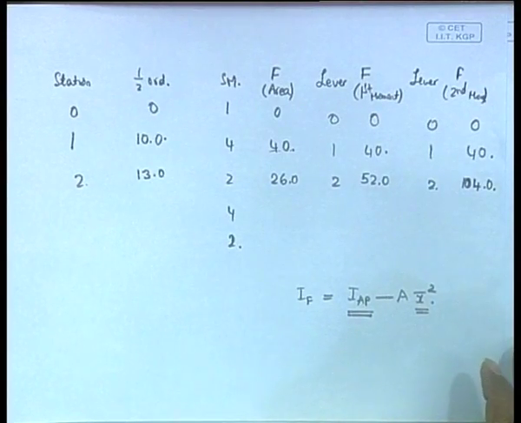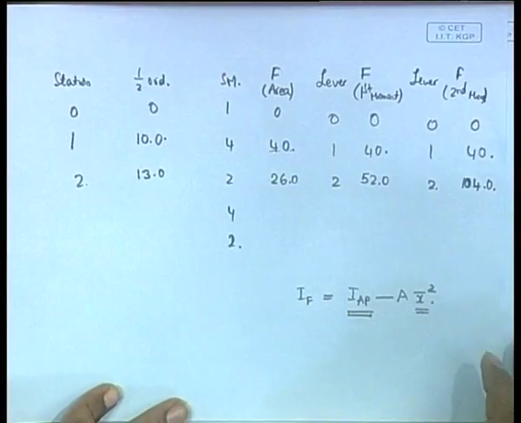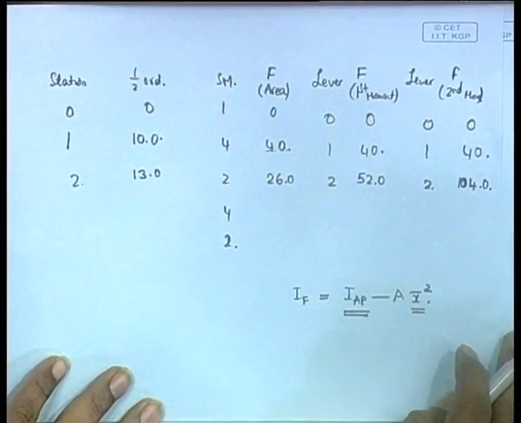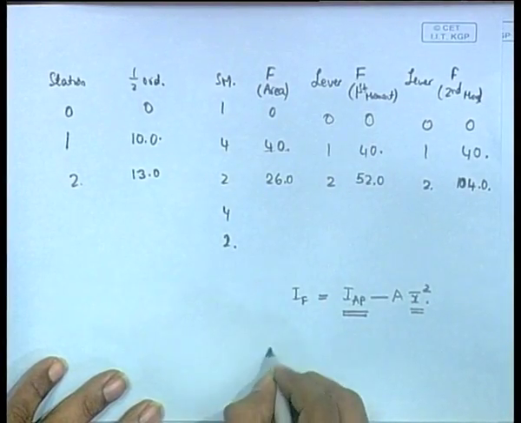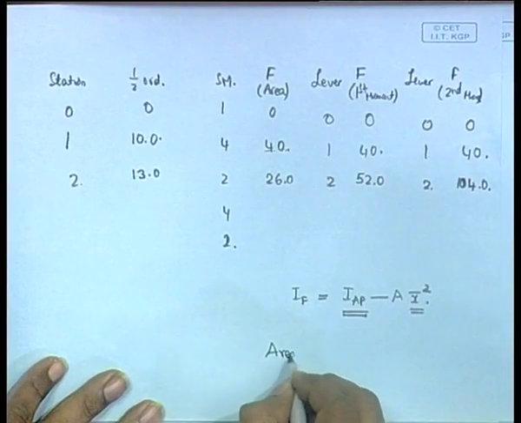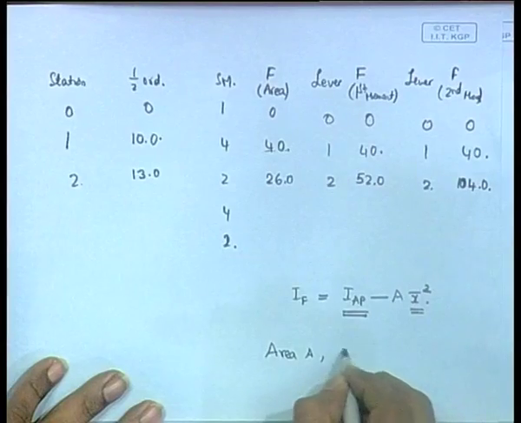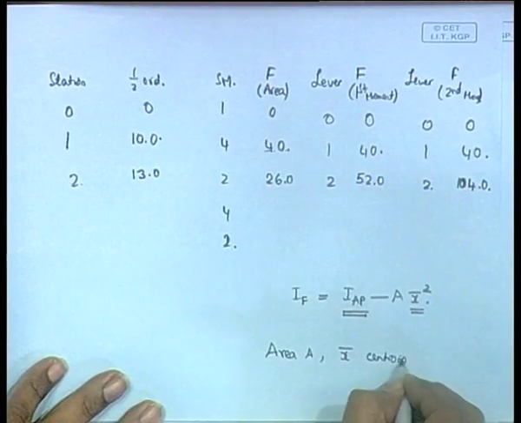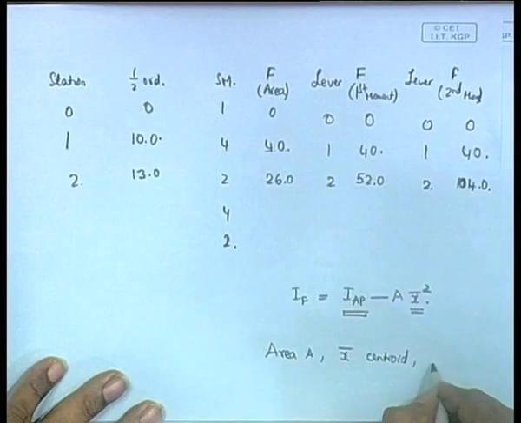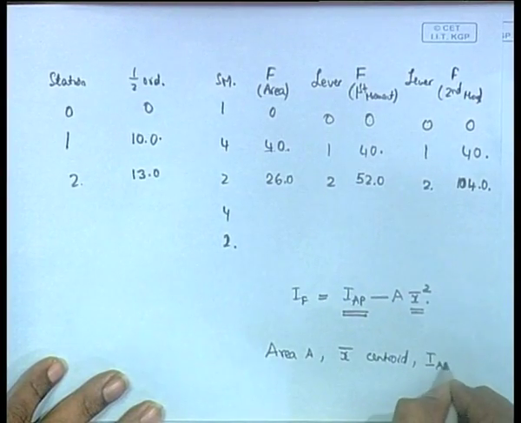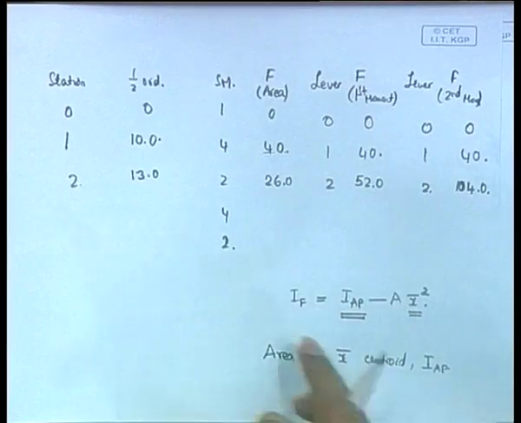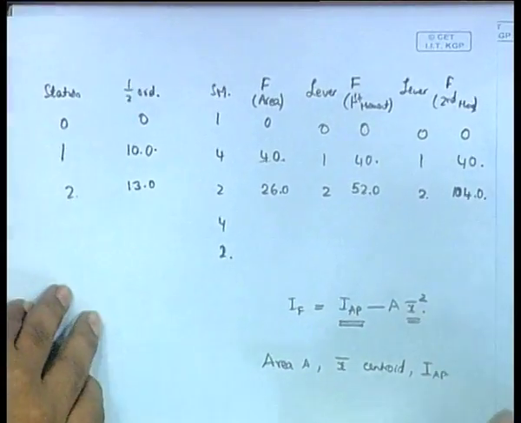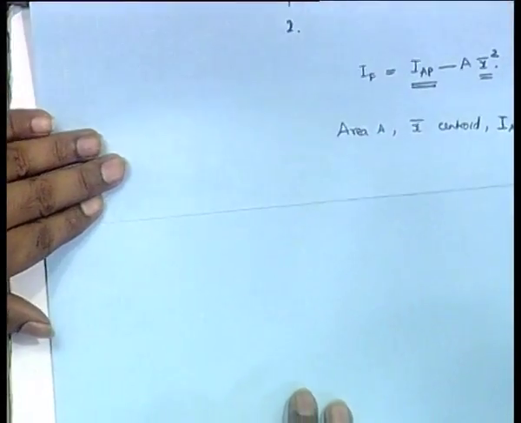So like this. Now, in this you need to find three things: one, A, the area; two, x bar, the centroid; and three, IAP, I about the half perpendicular. So three things we need to find, and as a result of which we can get IF. Next is very straightforward once we know this.